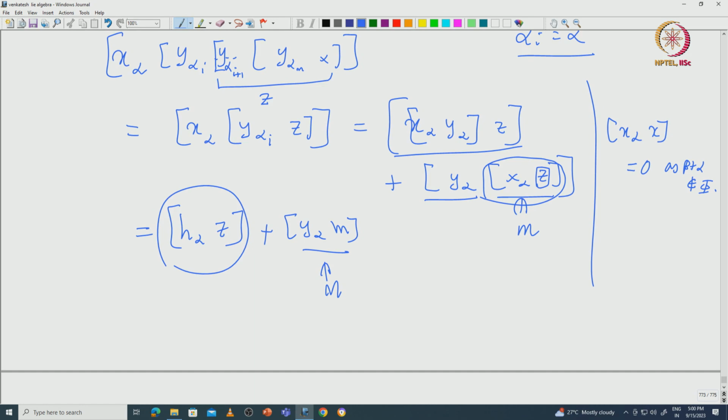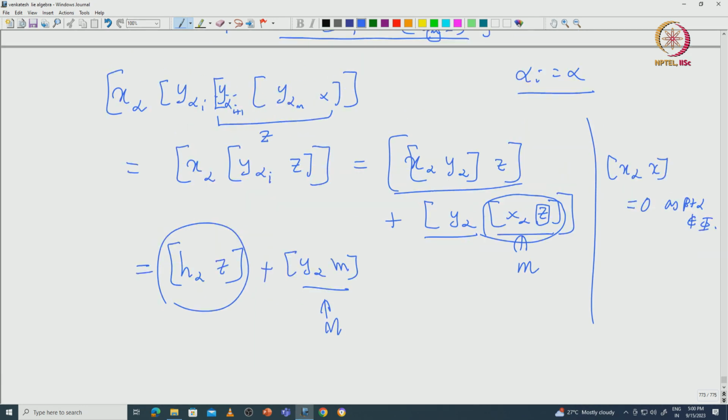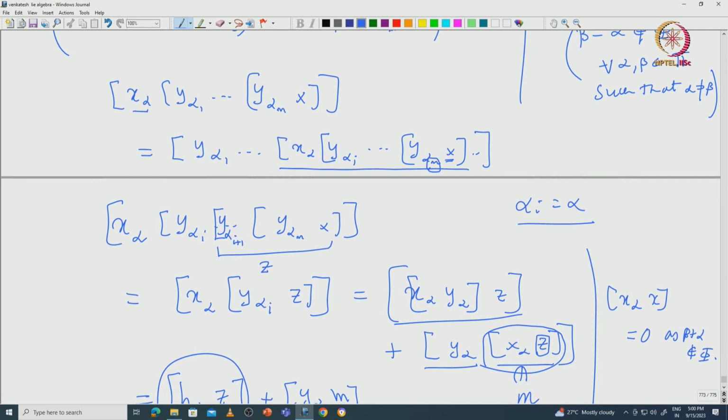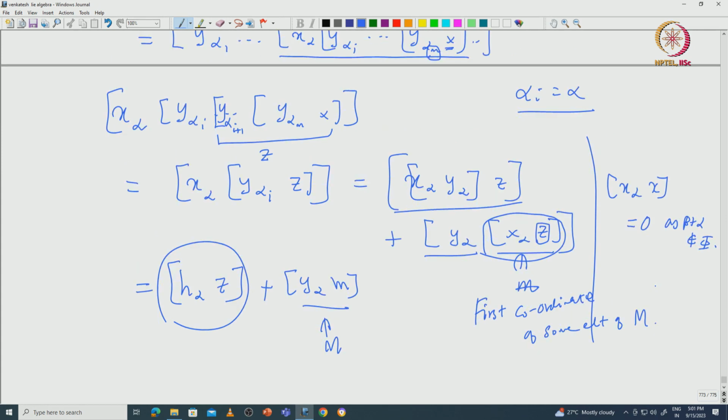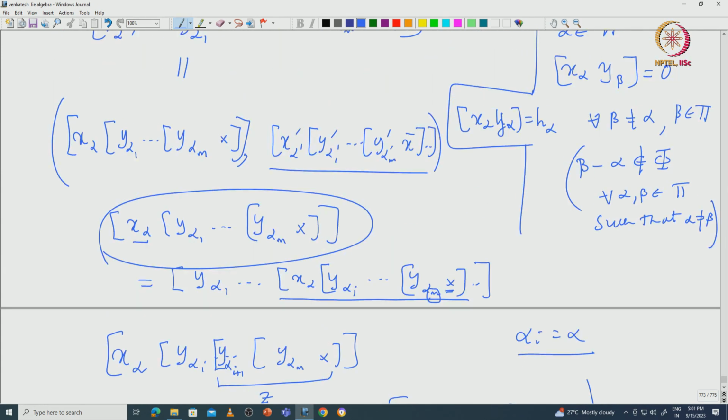So, that way we get actually this term that we have is actually inside the first coordinate of capital M. Okay, basically this is inside the first coordinate of some element of capital M. Okay. And similarly, the same kind of argument is used for the second term as well.